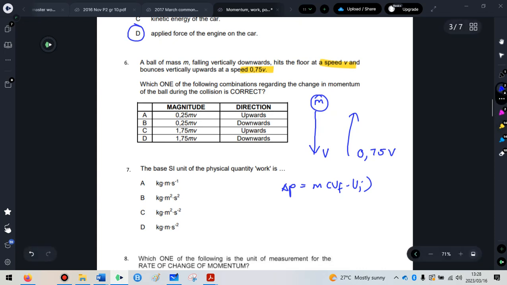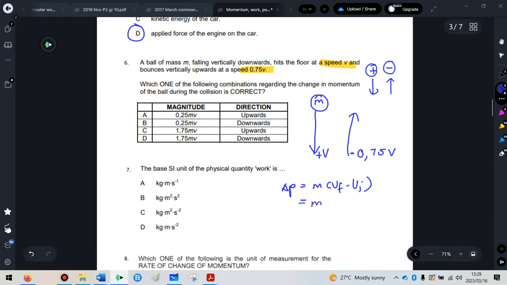They're quite common. What people generally do is they forget to assign a direction as positive and negative. So I'm going to make my original direction positive. I'm going to make my final direction negative. So when this object hits the floor, the velocity that it hits with is positive v, and the velocity that it bounces off with is negative 0.75 v. And literally take a pen and write that onto your question because it's easy to forget that. That is going to make a huge difference here when I sub it in.